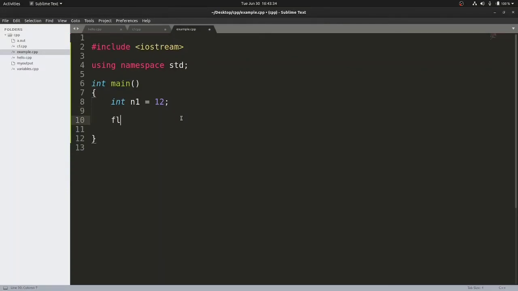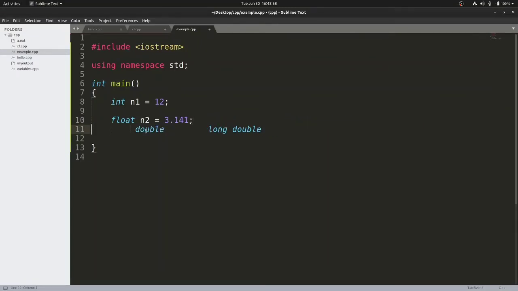Similarly, we have the data types float, double, and also long double. These data types are used for storing floating point values. If you want to store smaller floating point values in float, we can write n2 equals 3.141.